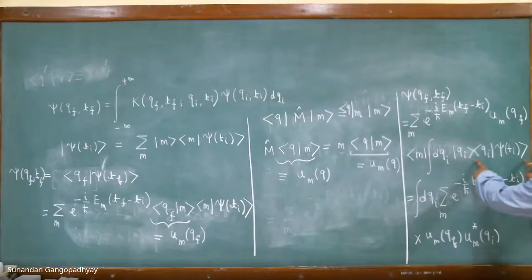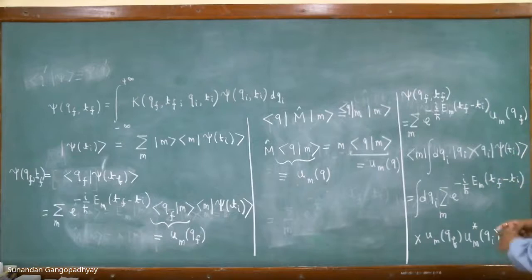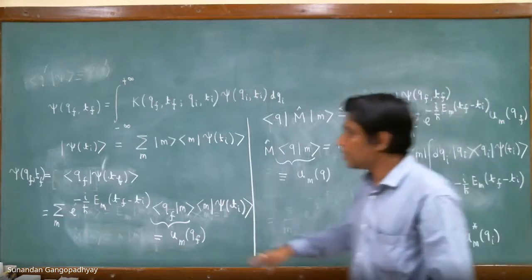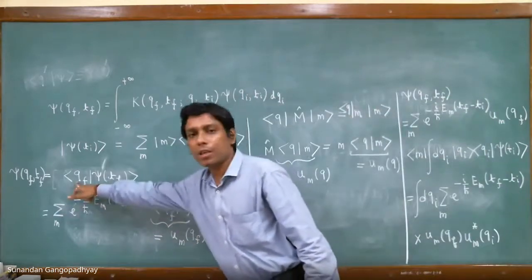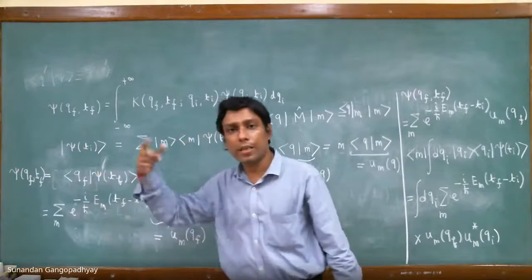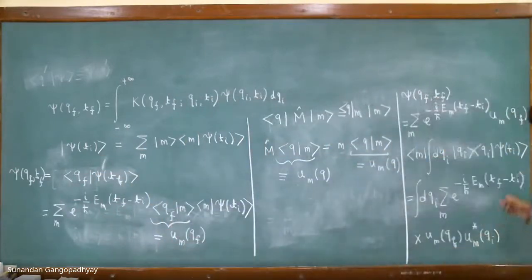And your previous question, whether you should use a different functional form: not at all, because the ket is always psi, and it denotes the state of the system, labeled at a different time. This is the state of the system at time ti, and this is the state of the system at time tf. You take a position representation with qf, you get the wave function at time tf and position qf. Here we have taken the position representation of ket psi at time ti with respect to qi. So this will give you the wave function psi of qi, ti.